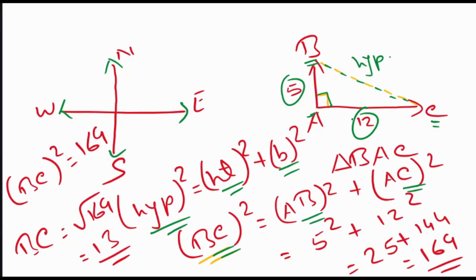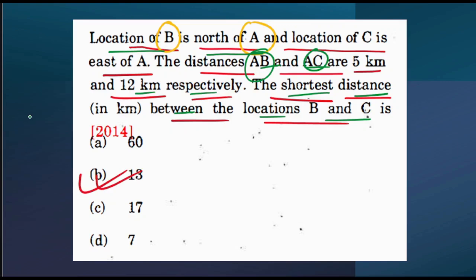And we know the value of AB and AC. So AB is 5 square, AC is 12 square, which is 25 plus 144, 169. So that means BC is 13. So my final answer is 13. I hope you understood this particular question. Now let's move on to the next question.